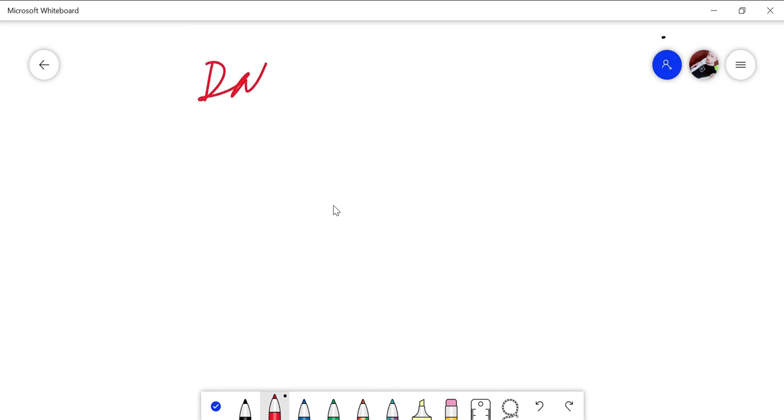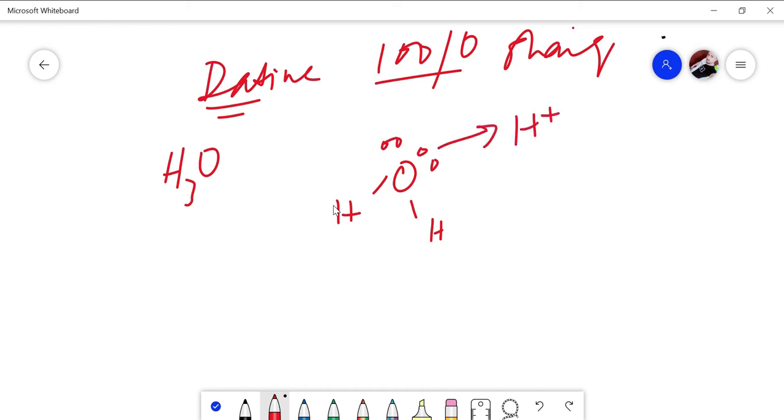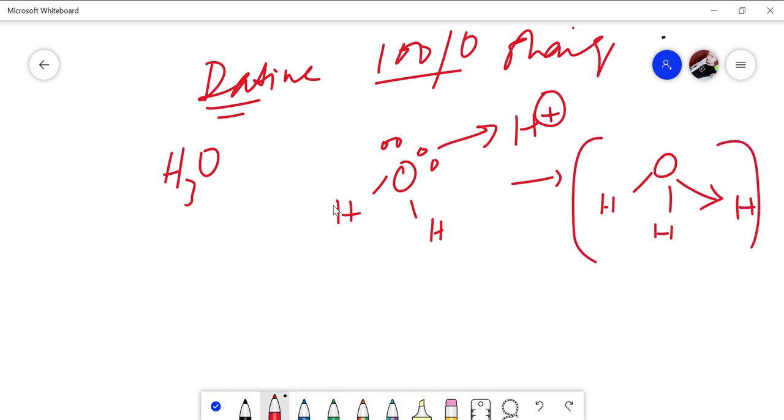Then we talked about the dative covalent bond. Dative covalent bond is 100 percent, one-sided sharing. In the dative covalent bond, the examples are H3O. How do we work on H3O? There's a water molecule. How many pairs of electrons are there? Lone pairs. These are the electrons on it. It will offer one lone pair to the hydrogen positive, and it will make O with H, normal H, and dative H. This one is dative. Clear with this?